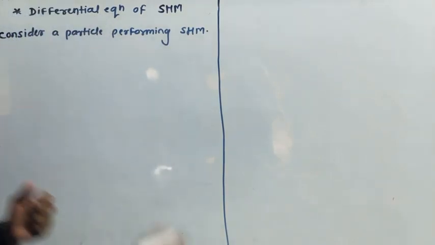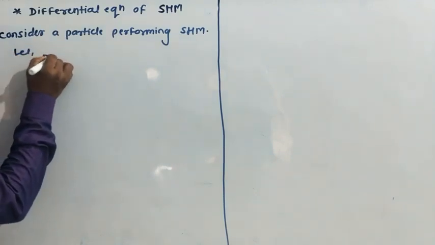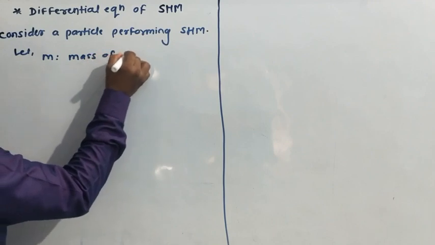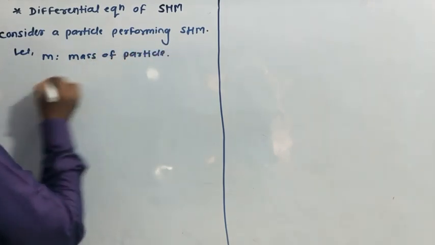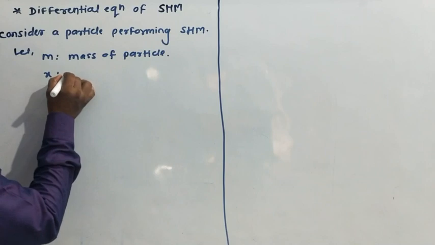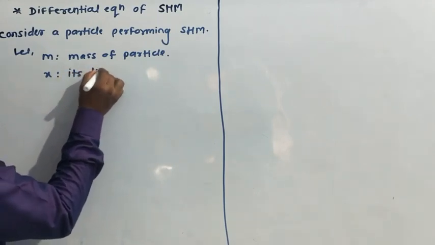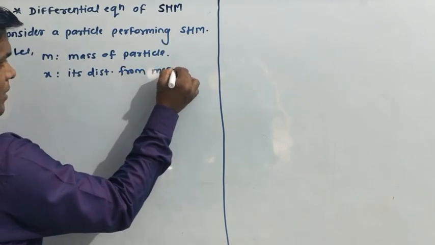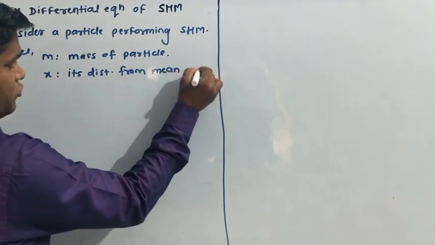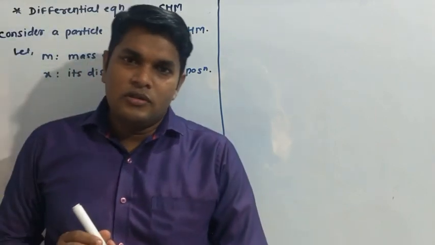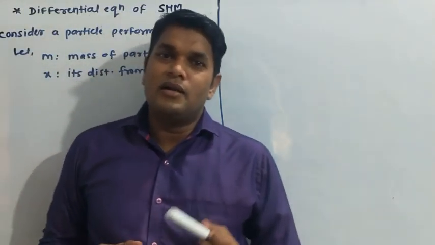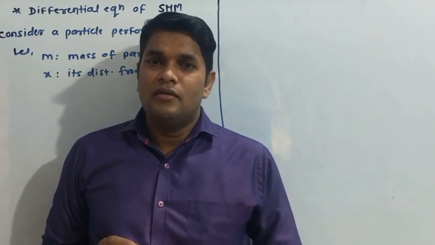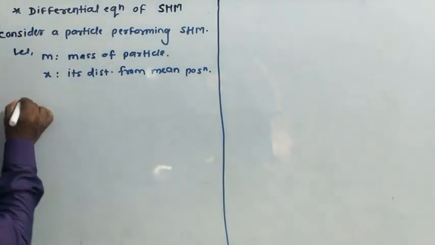Suppose its mass is m, let m be the mass of that particle, and x is the distance of that particle from the mean position. Okay, suppose that particle is performing SHM, then a restoring force is acting on the particle. So what is the formula for restoring force?